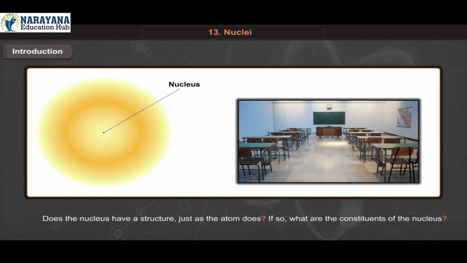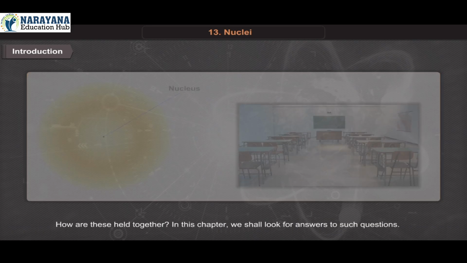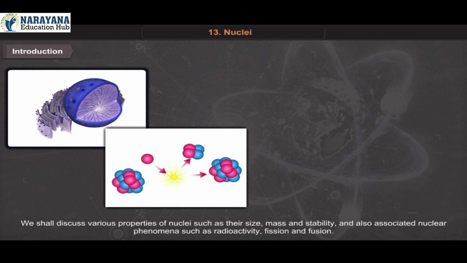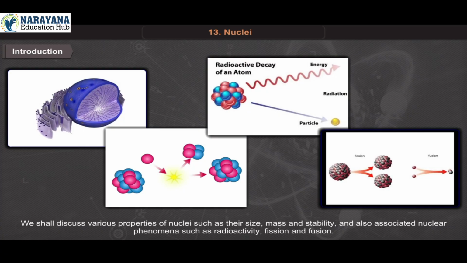Does the nucleus have a structure just as the atom does? If so, what are the constituents of the nucleus? How are these held together? In this chapter, we shall look for answers to such questions. We shall discuss various properties of nuclei such as their size, mass, and stability, and also associated nuclear phenomena such as radioactivity, fission, and fusion.